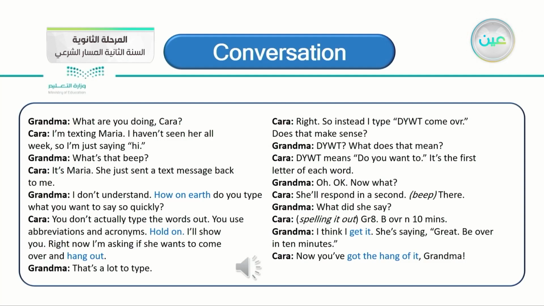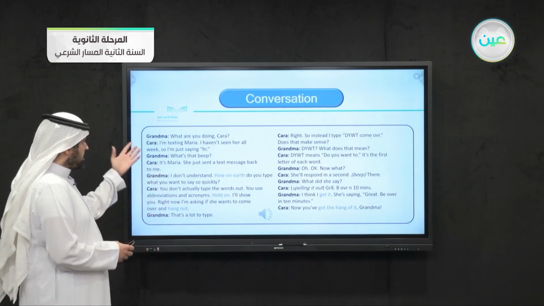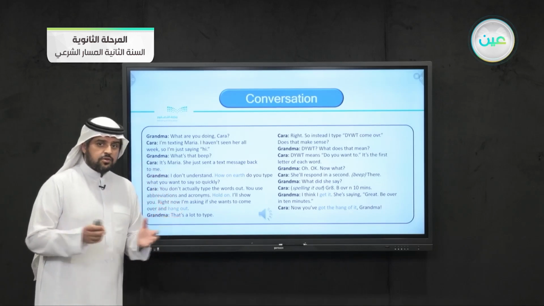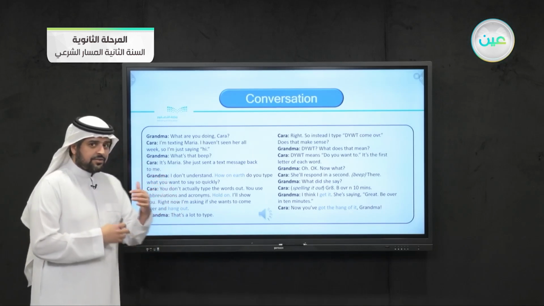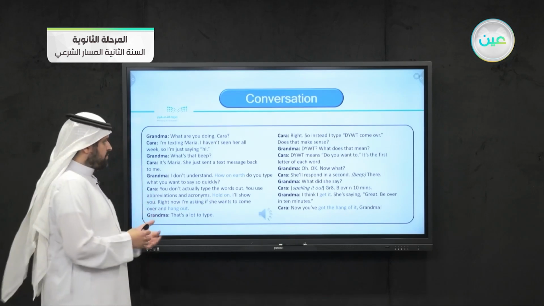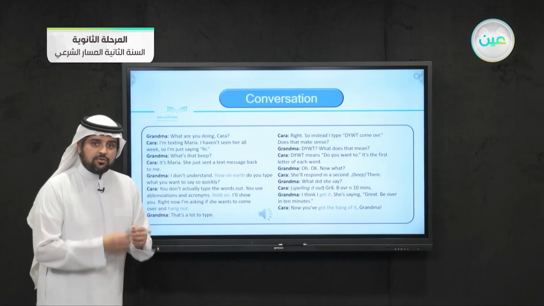So now we have finished listening to the conversation between Grandma and Kara. So now we know that Grandma is trying to learn the new ways of texting, because she's asking Kara, how does she write so fast?